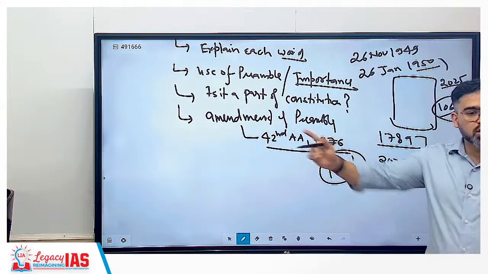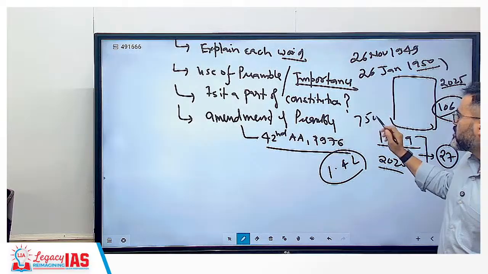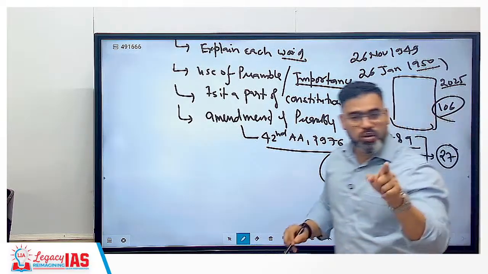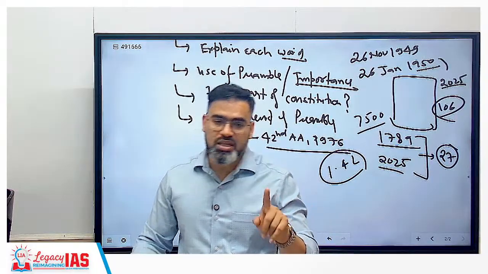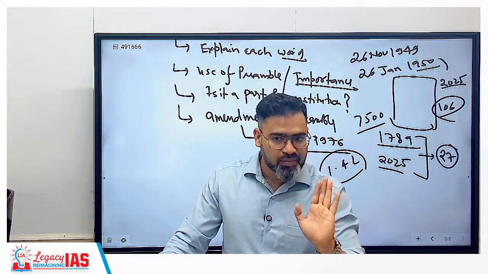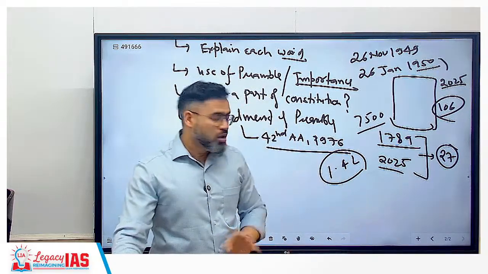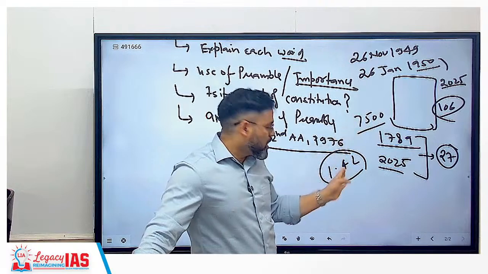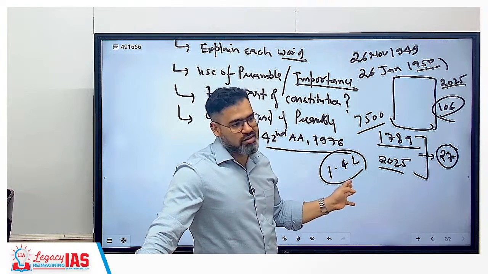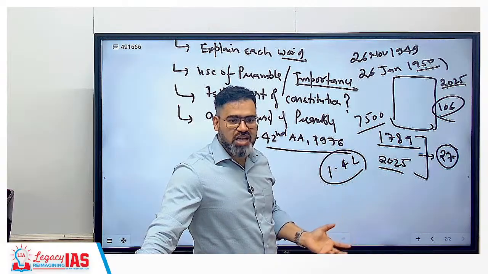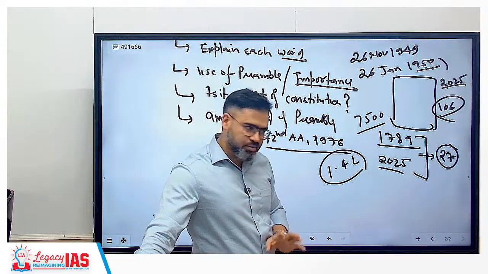Now how many words in the USA Constitution? 7,500, including the amendments. Otherwise the US Constitution is just 4,500 words only. But including amendments we can say 7,000 or 7,500 words. And here how many are there? 1.4 lakh words. Correct? So automatically there is a greater chance that you will get more opportunity to amend here. Clear now?